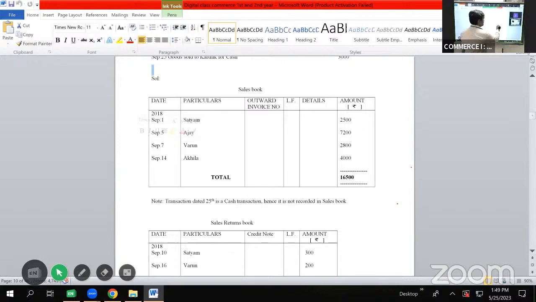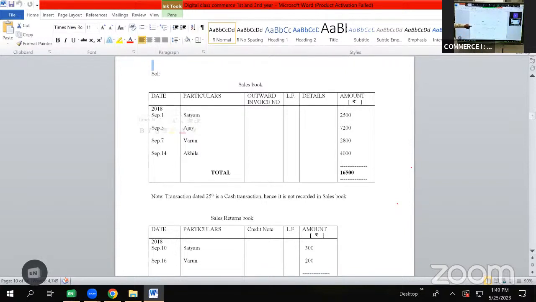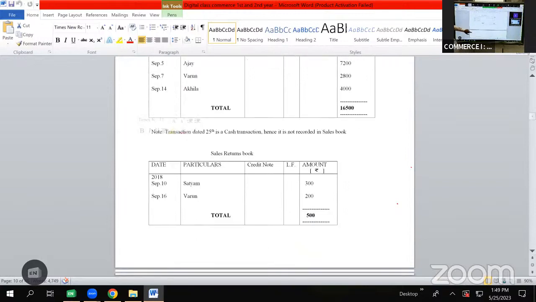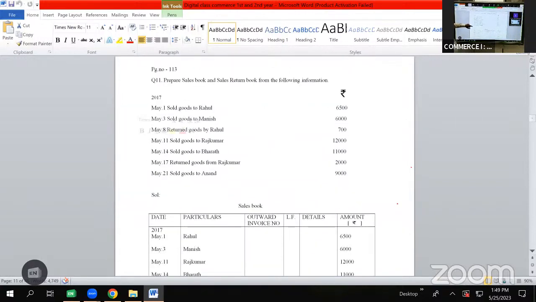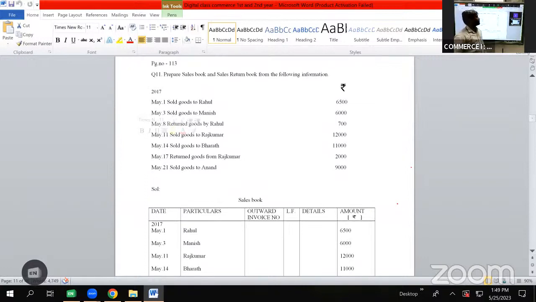So here is the total: 4 plus 2 is 6, 6 plus 7 is 13, 13 plus 2 is 15, 16,500. So here we will be writing it as total 16,500, whereas the total for sales return book is 300 plus 200, 500. Continuing with the next problem, page number 113, question number 11. Prepare sales book and sales return book from the following information. So again we are required to prepare sales book and sales return book.